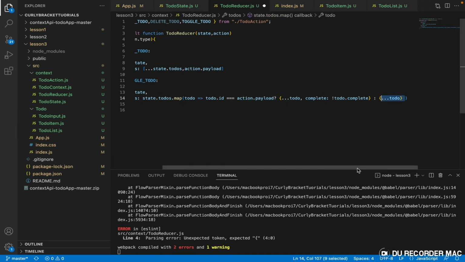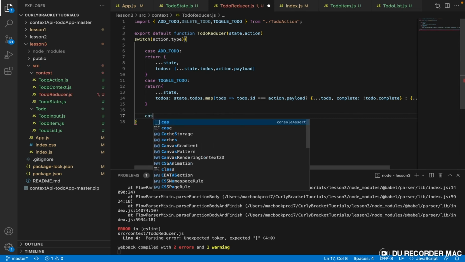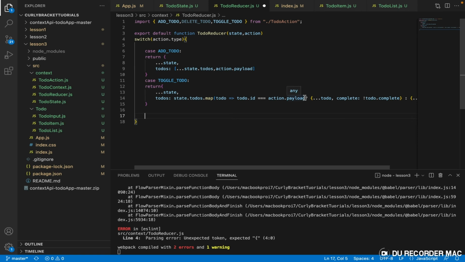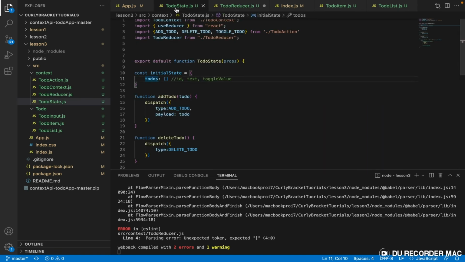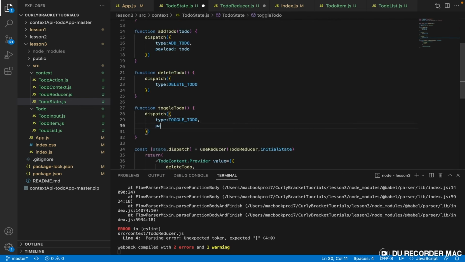And then the next thing we need to do right now is create another case, and then we'll call this case. Oh, but we're not done with this, right? This action.payload is not yet defined. So let us come over here, the toggle to-do, the payload, right? You have a payload, and that payload, we shall call it to-do ID, right? The to-do ID. All right. So that means this is going to accept a parameter called to-do ID.